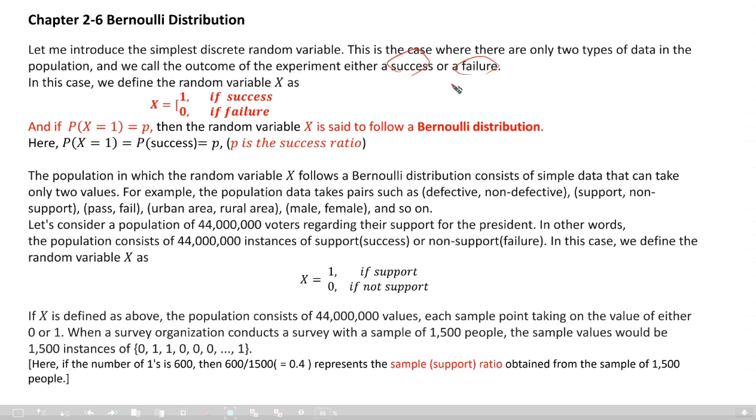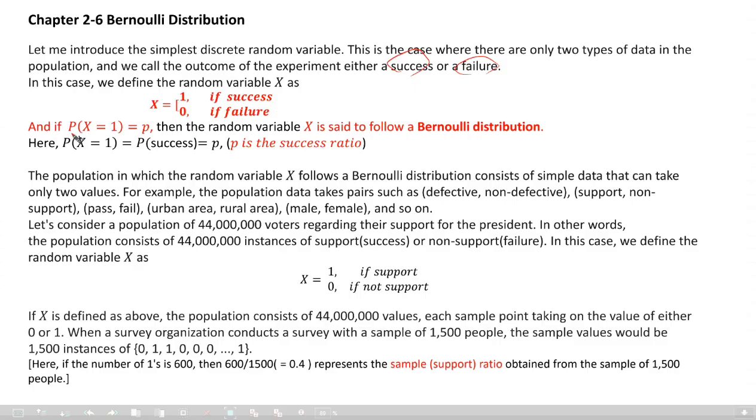One is success, the other is failure. Okay. In this case, we define the random variable x as taking only two values, 1 or 0. So it is the simplest discrete random variable. X equals 1 if success, one outcome. X equals 0 if failure, the other outcome of the experiment.